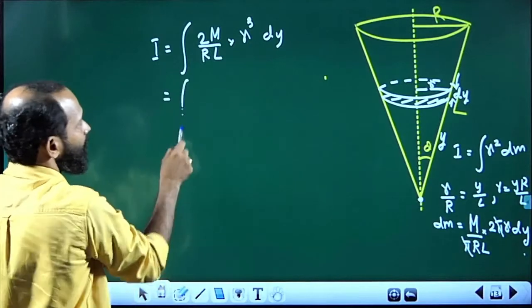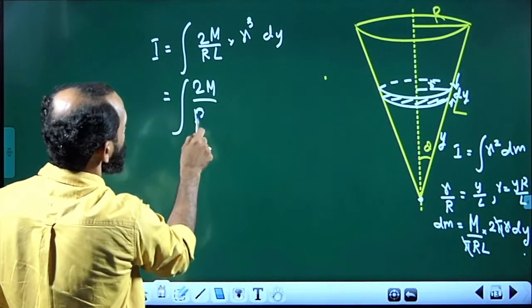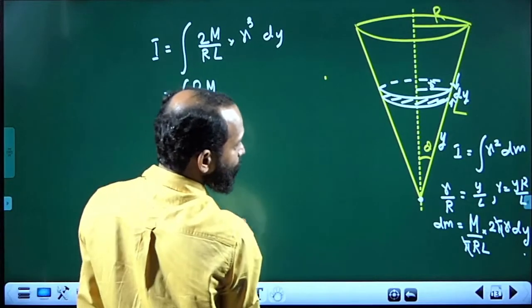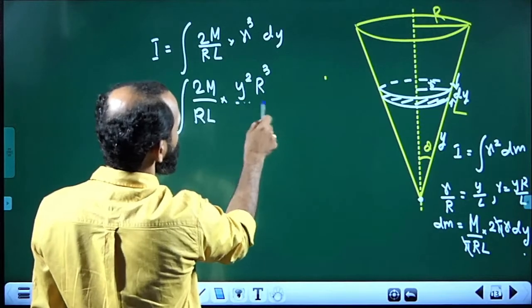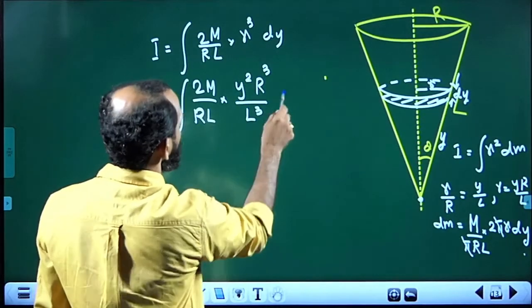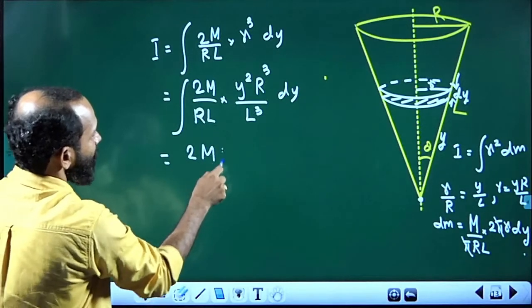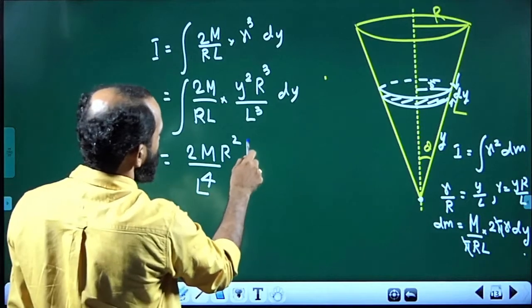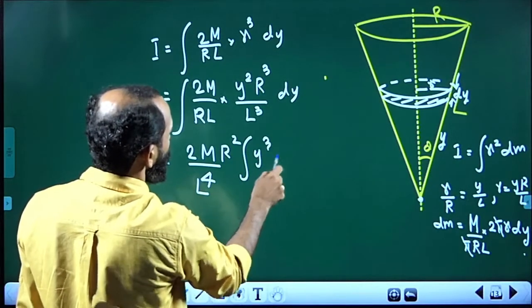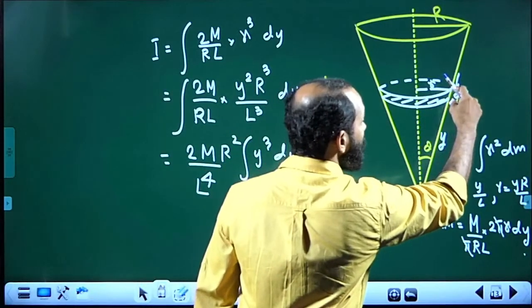That can be written as integration of 2m divided by RL multiplied by, what is r cube? R cube is y cube r cube divided by L cube dy. That is 2m r square divided by L raised to 4 integration of y cube dy, where we have to integrate. The small element of this slanting element is dy.